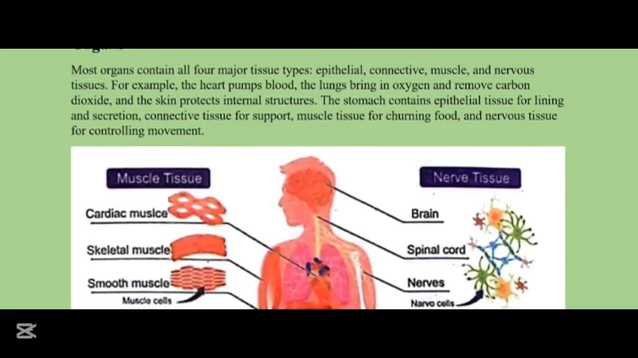Organs. Most organs contain all four major tissue types: epithelial tissues, connective tissues, muscle tissues and nervous tissues. For example, the heart pumps blood and the lungs bring in oxygen and remove carbon dioxide. The skin protects the internal structures. The stomach contains epithelial tissue for the lining and the secretion of the glands. The connective tissue is used for support. The muscle tissue is used for churning food and the nervous tissue is for controlling movement.